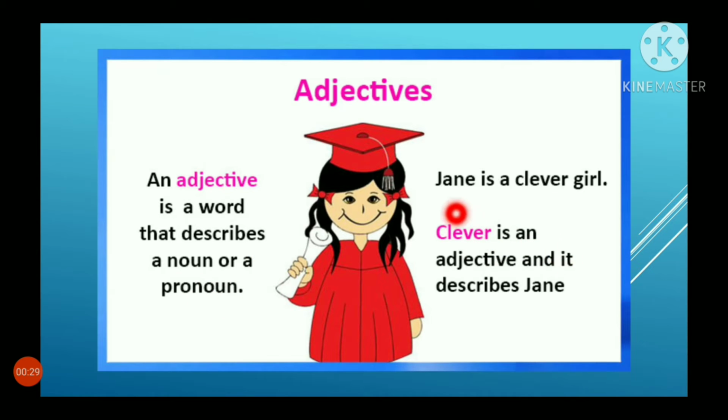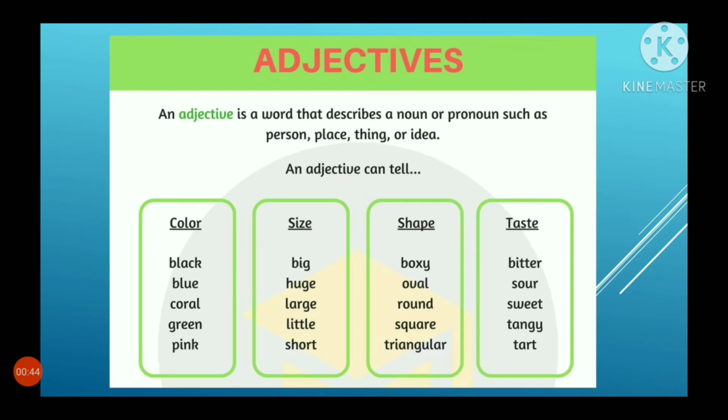For example, Jane is a clever girl. Clever is an adjective and it describes Jane. An adjective is a word that describes a noun or pronoun such as person, place, thing, or idea.